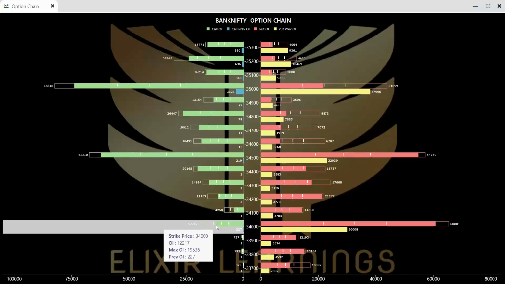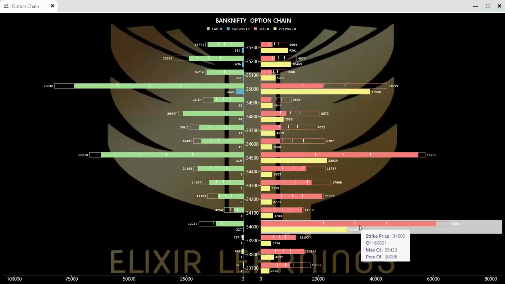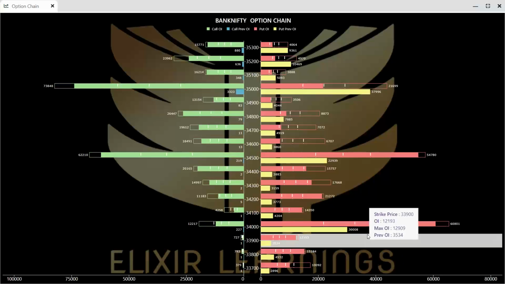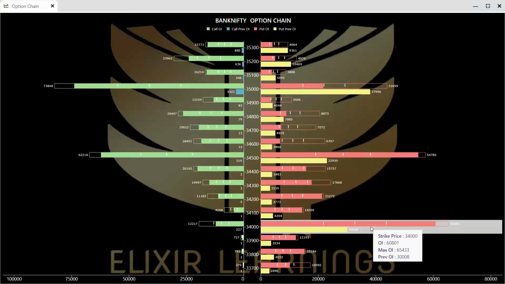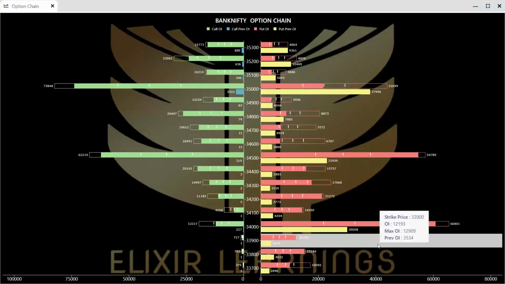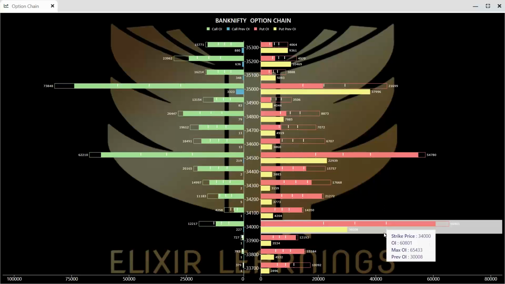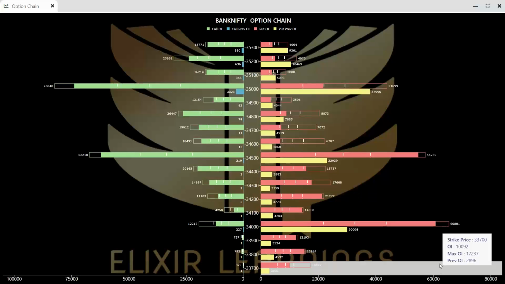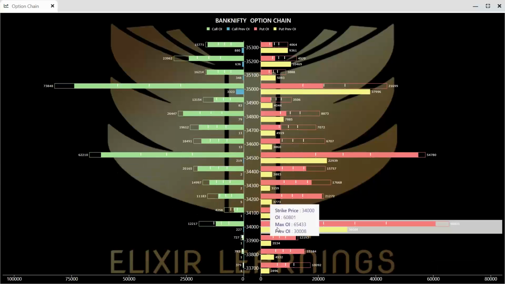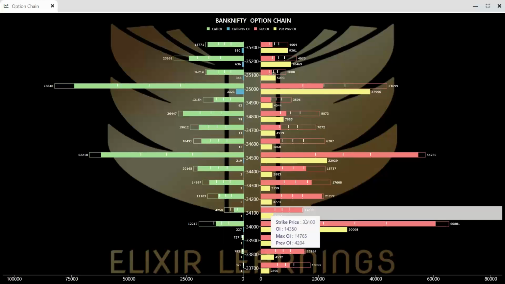More than 33% has been unwound in the 34,000 strike price call option, right? So this is kind of indicating that we might see 34,000 as a first strong support, but this strong support can get unwound completely if we see this open interest start falling tomorrow, and Bank Nifty is also breaking 34,000 with high volume. Then that can become a possibility for a further bigger fall in Bank Nifty, right? So do watch out for 34,000 as a lower support.